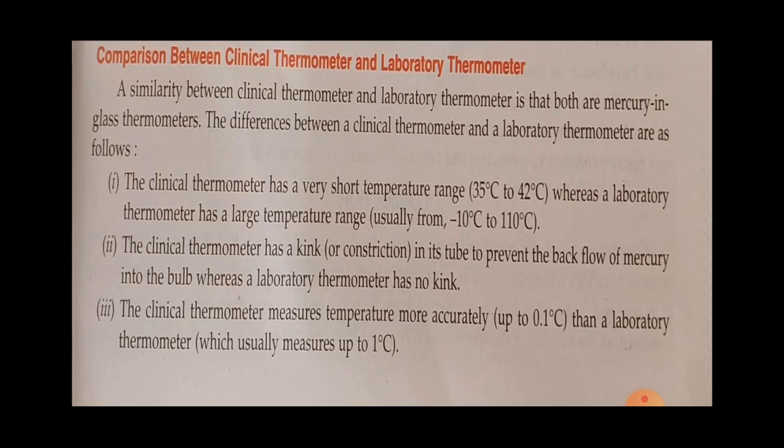The clinical thermometer has a kink in its tube to prevent the backflow of mercury into the bulb, whereas the laboratory thermometer has no kink.